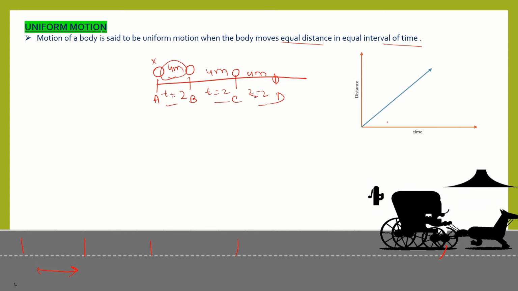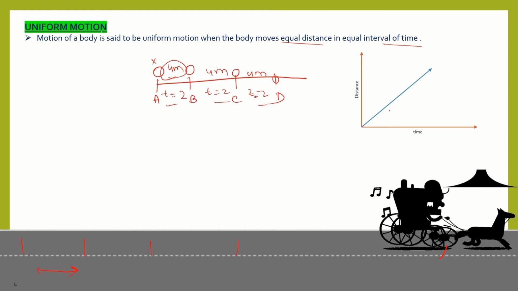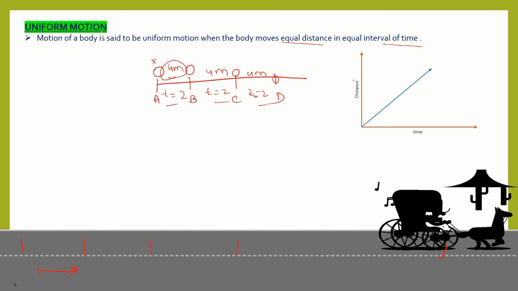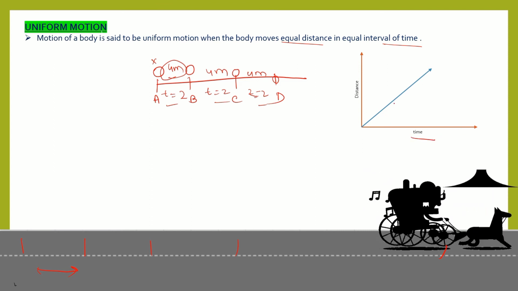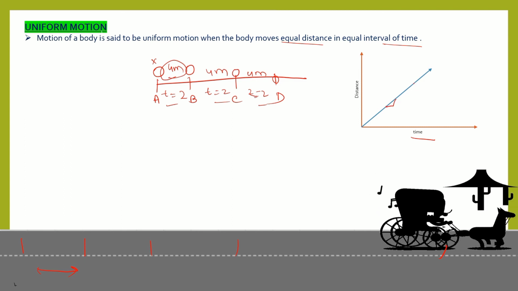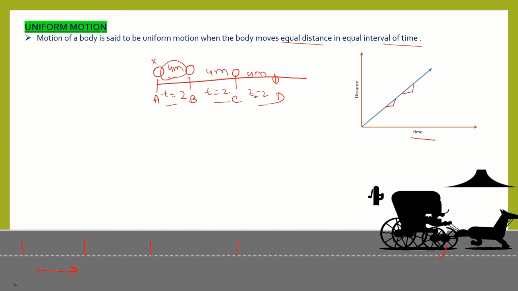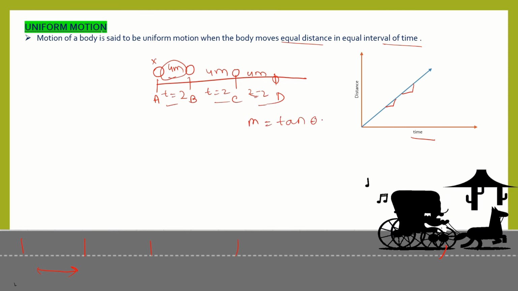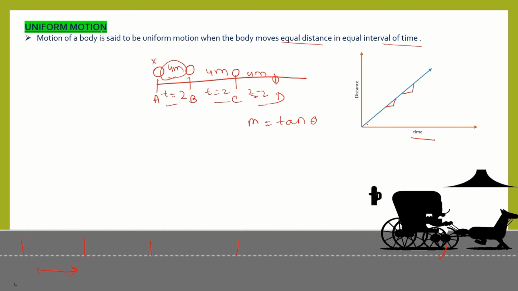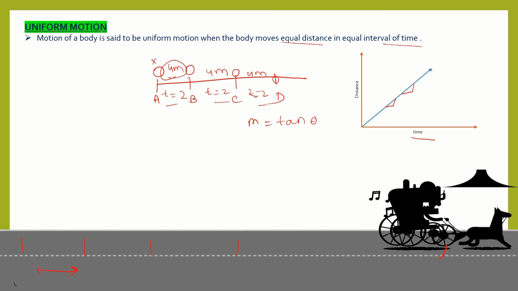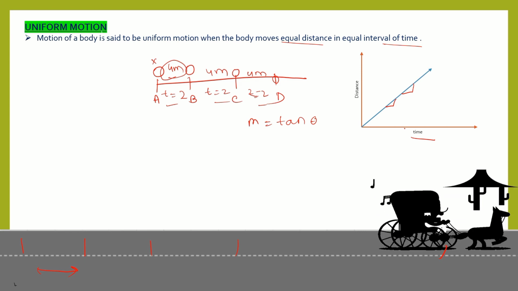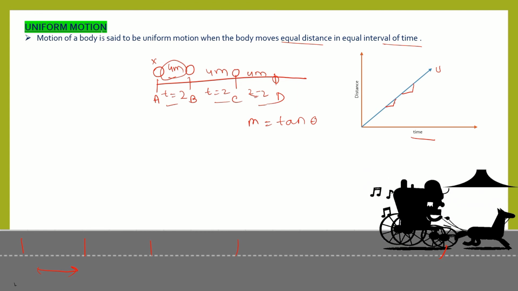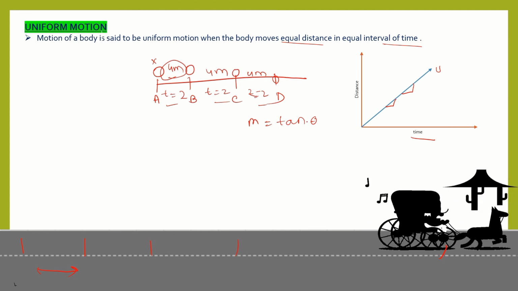Let's see the graphical representation of uniform velocity or uniform motion. If we put distance on the y axis and time on the x axis, then at every point we get the same slope in this graph. What is slope? Slope is the tan of the angle of inclination.